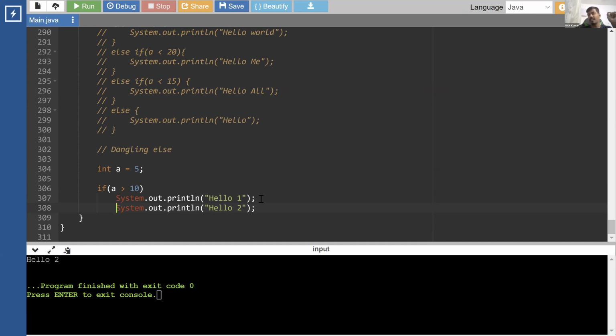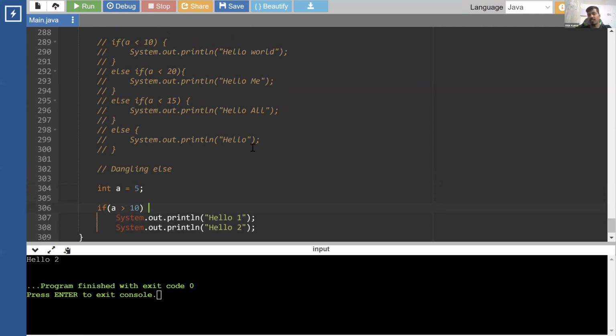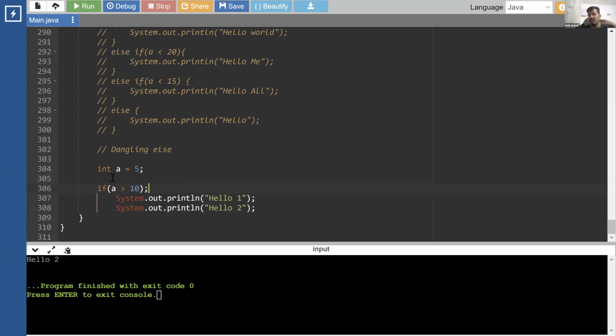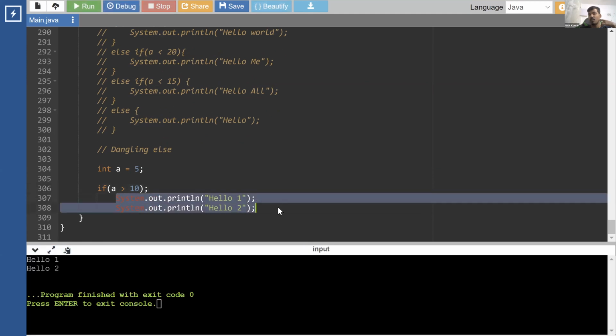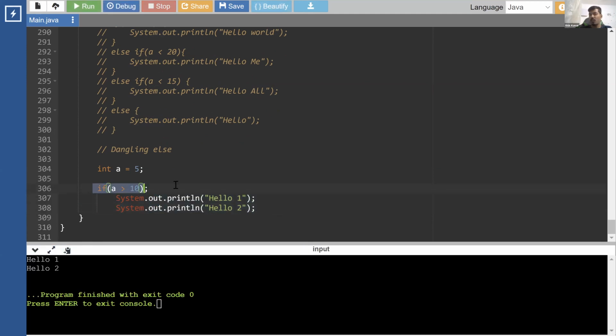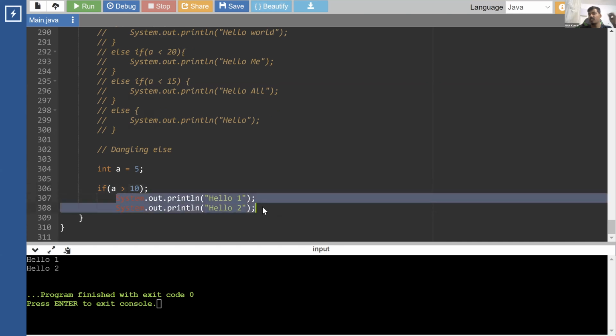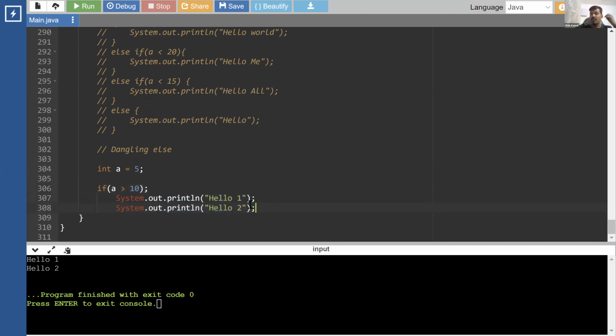Or basically I can say anything written until the first occurrence of a semicolon. It takes anything before the first semicolon or the first ending of the bracket. So wherever the block ends, the if ends there, or wherever the semicolon ends, the if ends there. If I put a semicolon right after the if, does it mean the if will end right away? Yes, the if will actually end right away, and these two statements are no more a part of the if. The statements run even though the if condition is false, because the if condition ends over here.